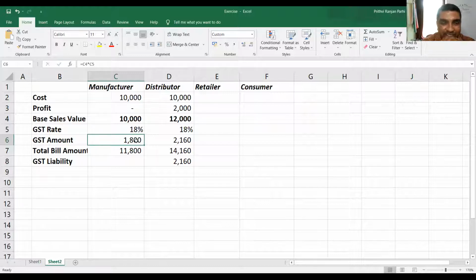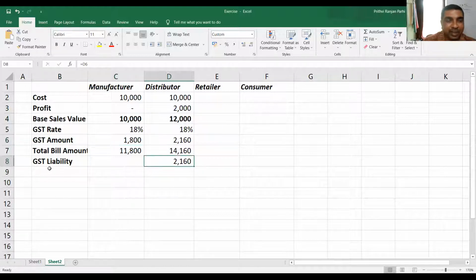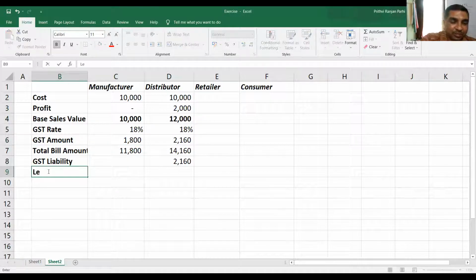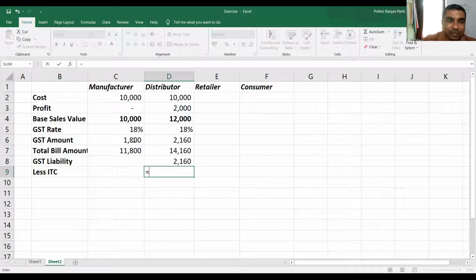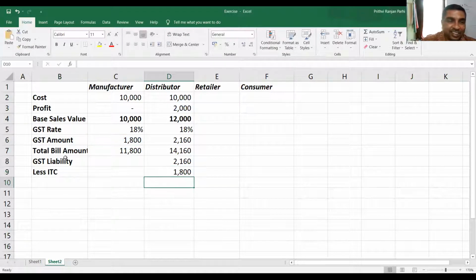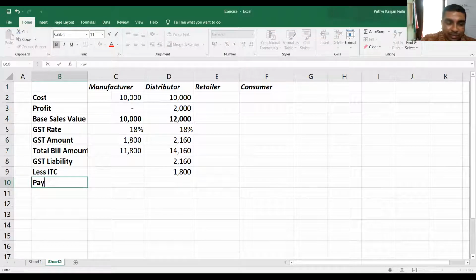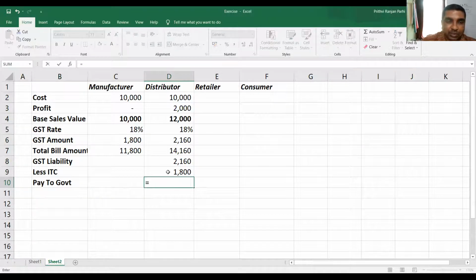Already paid 1,800. So what he will actually do is write off less ITC, that is input tax credit, 1,800 on his input. So effectively, how much will he pay in cash?